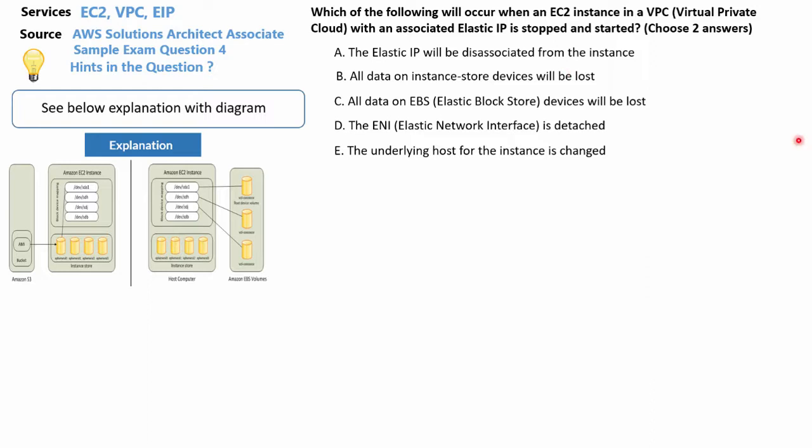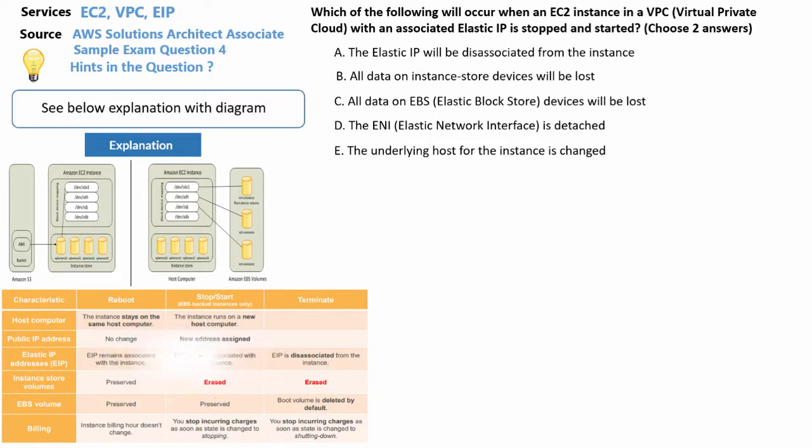So we'll move on to the next diagram, and this is a really good diagram. I really like this, and what you're looking at is the different things that happen to EC2 instances for three different scenarios. One is a reboot, one is a stop start, and the other is what happens when you terminate EC2 instances. Now, from our question, they're talking about stop and started. So let's just concentrate on this and not worry about the other ones too much. So when you stop start an EC2 instance, these are the things that happen below.